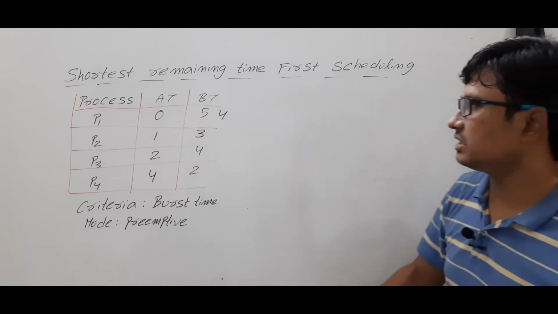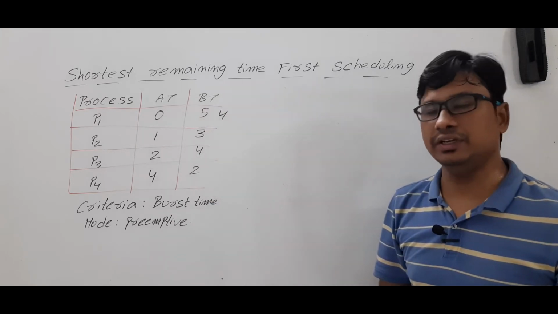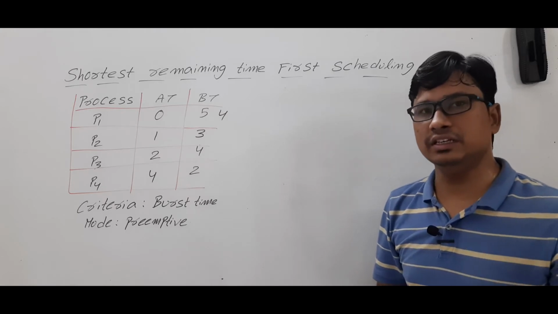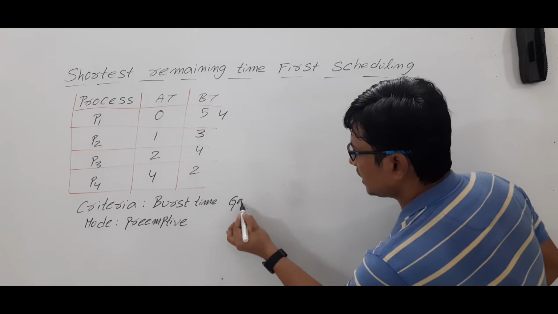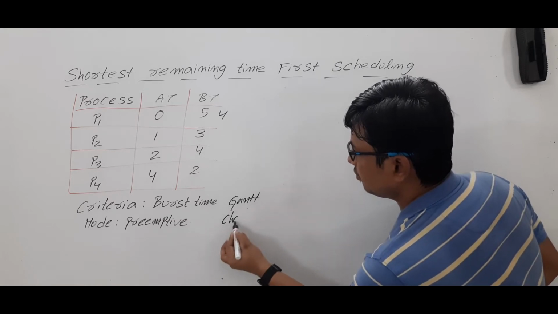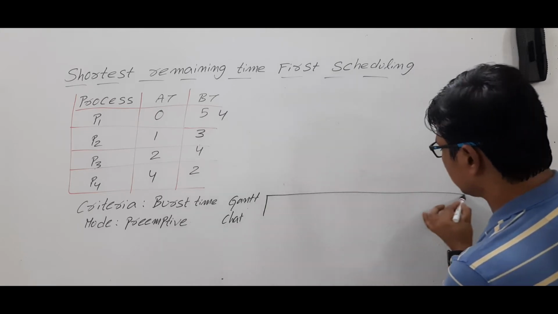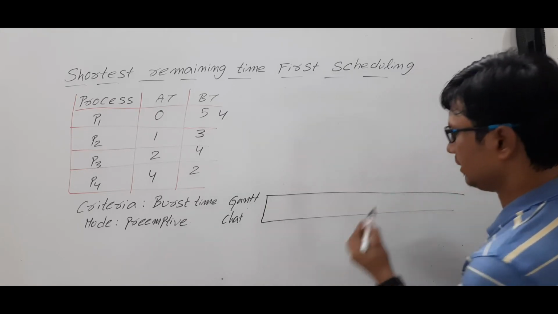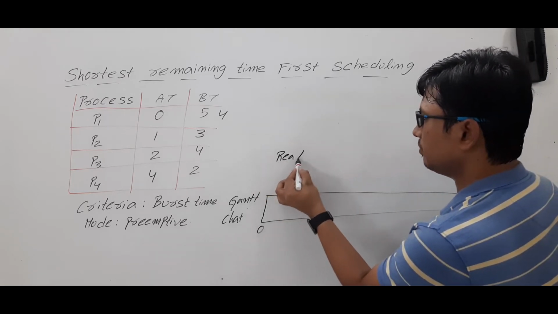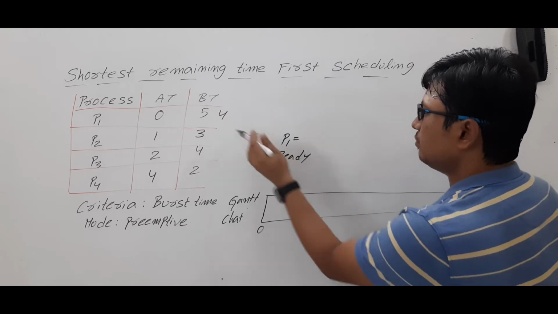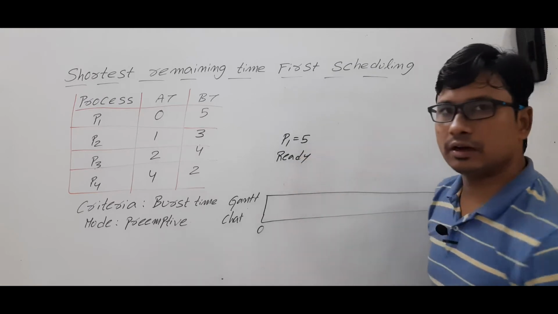With this introduction, let me solve this question with the help of shortest remaining time first scheduling algorithm. If you want to solve any scheduling algorithm, we need to draw the Gantt chart. If we can draw the Gantt chart, then half of our question will be completed. The Gantt chart will always start from 0 units of time. Now look here. At 0 units of time, only process P1 is there, which requires 5 units of burst time. Are you able to understand?